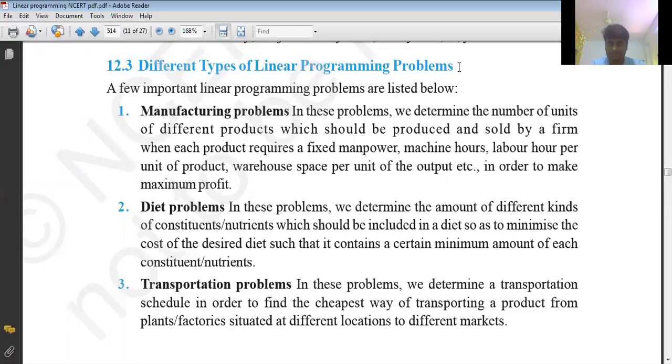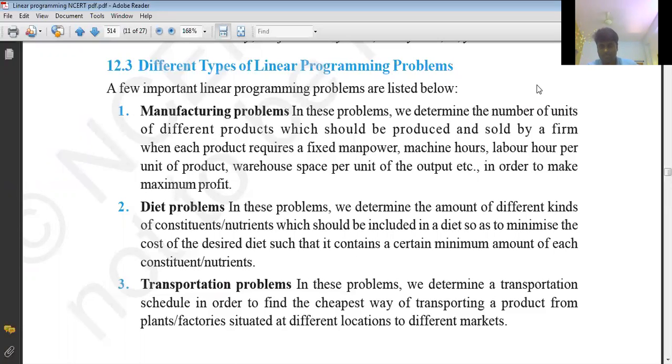In manufacturing problems, we determine the number of units of different products which should be produced and sold by a firm, when each product requires a fixed manpower, some machinery hours, some labor hours per unit of product, warehouse space per unit of the output, etc., in order to make maximum profit.